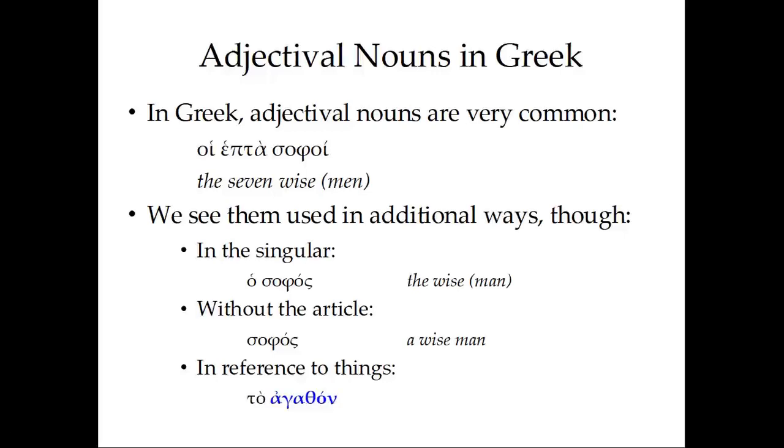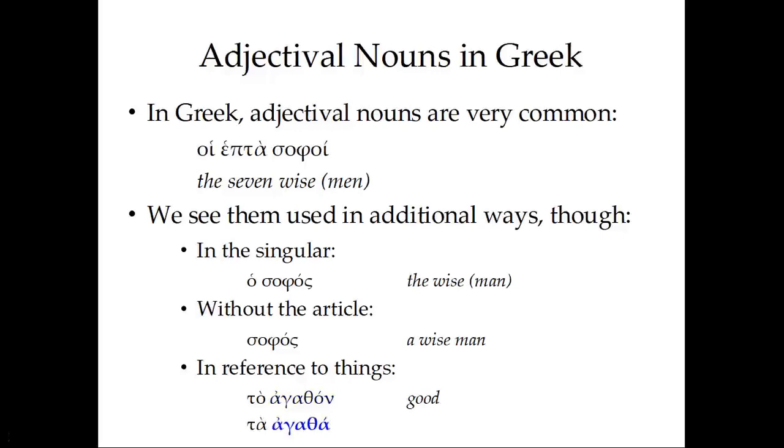But in Greek, we might see something like to agathon. Here we have a form of the adjective agathos, good, but the to and the ending of the adjective here indicate to us that we're not talking about a person, but about something in the neuter, of the neuter gender. So we might translate this as the good, kind of in the abstract, or even sometimes as the good thing, but that's less common. We might also just translate this as good, good in the abstract. What is good? That which is good. So that's in the singular in reference to things.